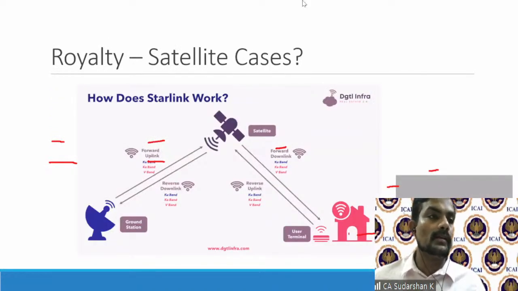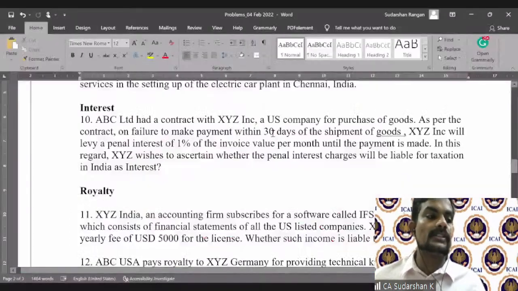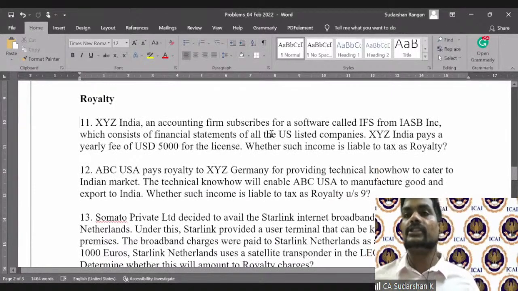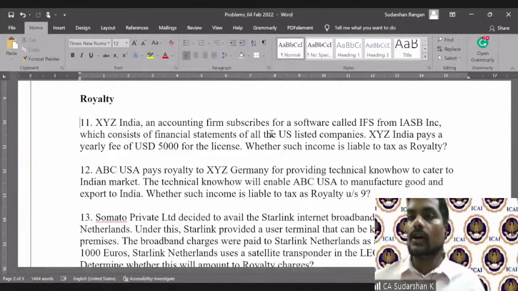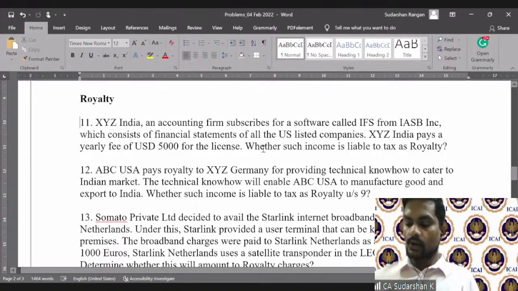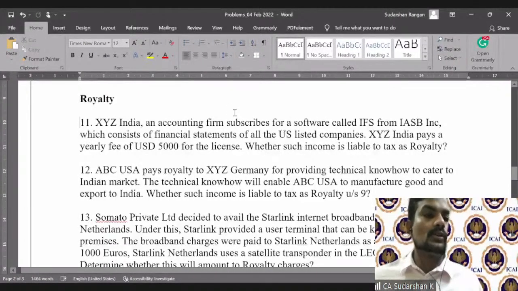Now, before I go further, as you have seen already, explanation 2 to section 9(1)(vi), the royalty definition is so wide and so exhaustive. We saw all transfer of patent, etc., innovation. We did look at transferring rights, know-how. Let's look at some of the possible issues, or practically how we encounter some of the situations. Now let's look at question number 11.